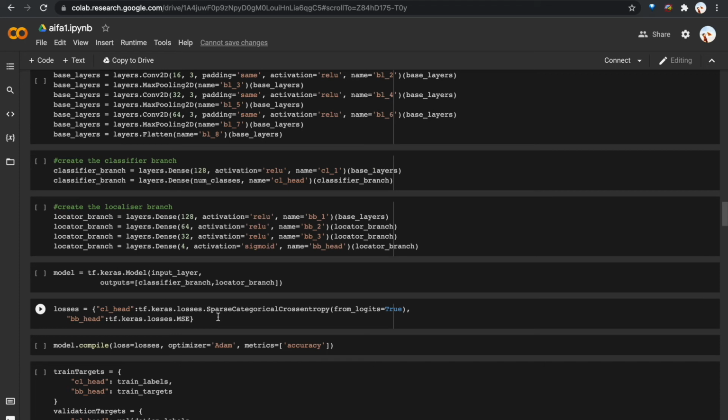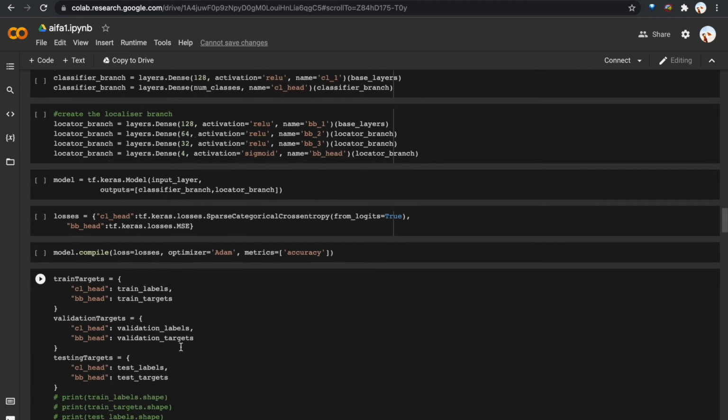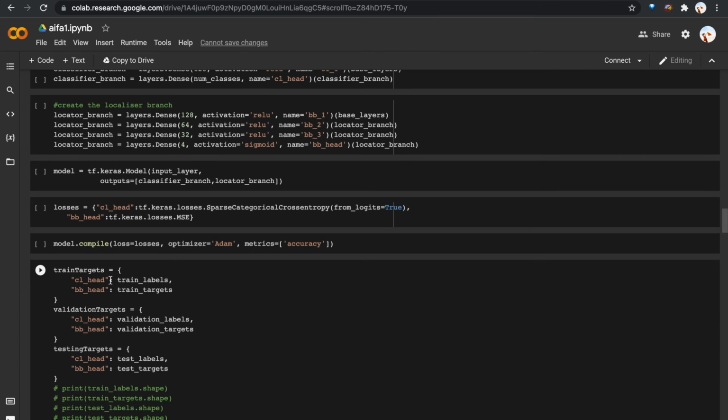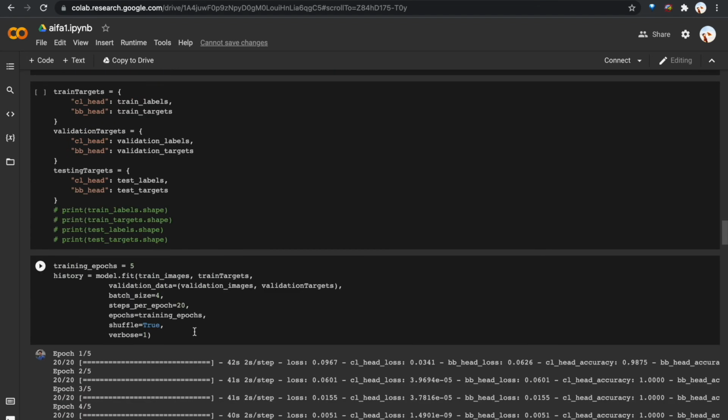Since the outputs are different for each branch, we need to specify appropriate loss functions. For classification, we use sparse categorical cross entropy. For localization, we use mean square error. Then we compile using the Adam optimizer. For convenience, we then created three dictionary objects, which contain labels and targets. Then we are training the model.